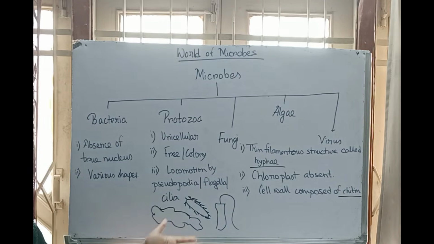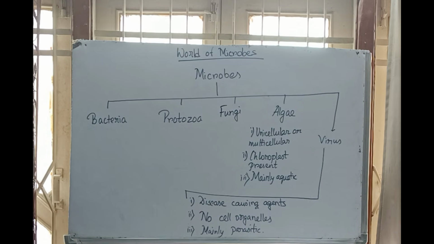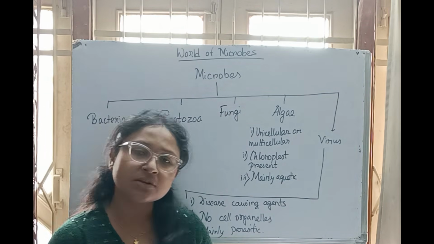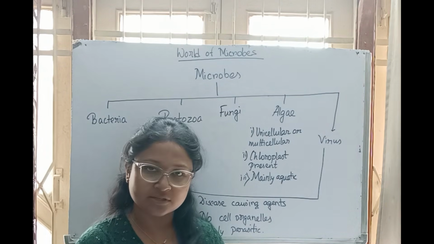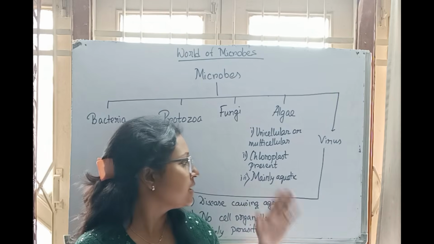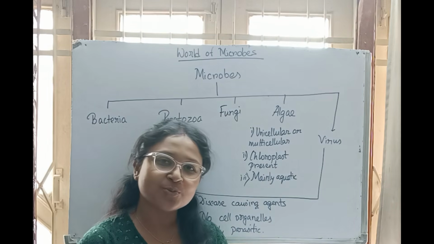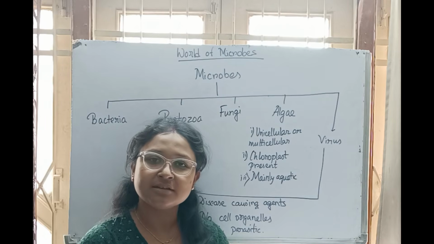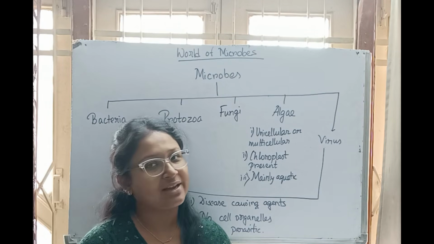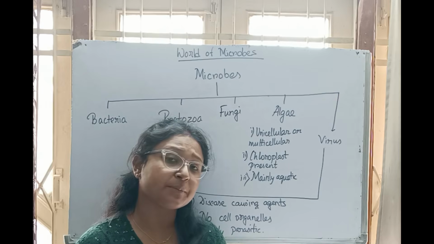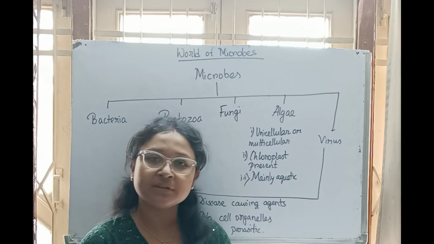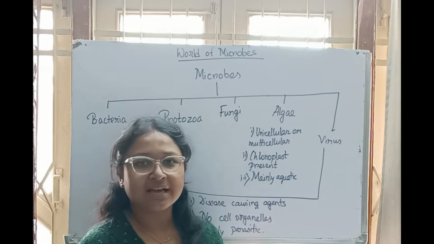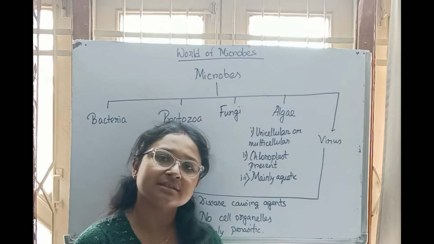So I am rubbing these things and then I am writing about the characters of the algae and the virus. Now algae are unicellular or multicellular. That means they can be present as a single cell, or they can be composed of multiple cells. Chloroplast present, so they are green in color. So they can perform photosynthesis, and as they can perform photosynthesis, they can prepare their own food. So they have autotrophic nutrition. And the last one, mainly aquatic. That means they are found mainly in the water.